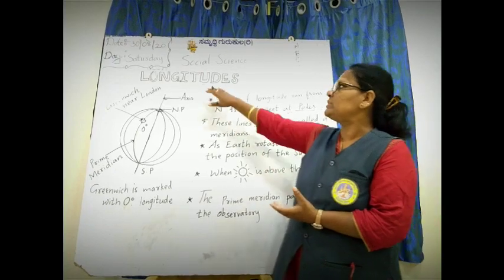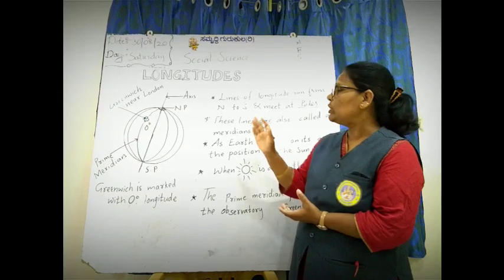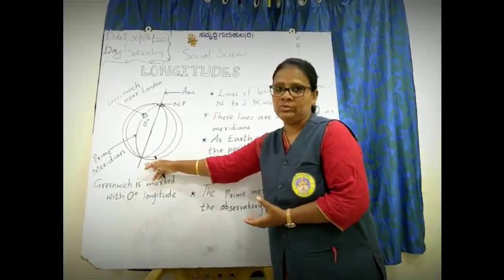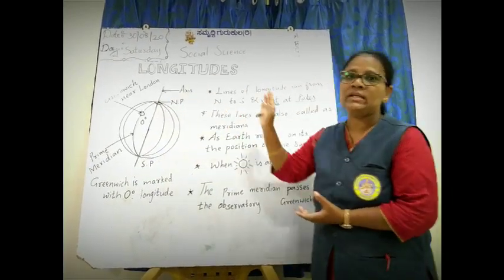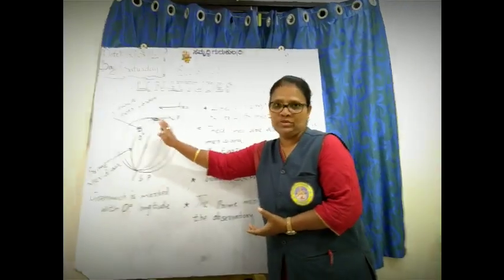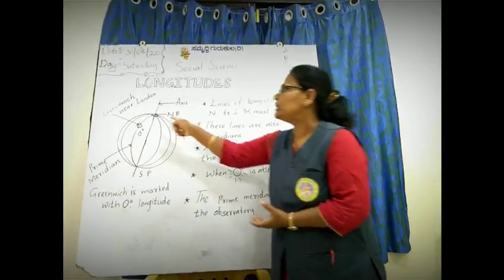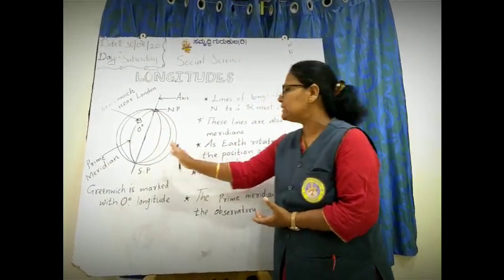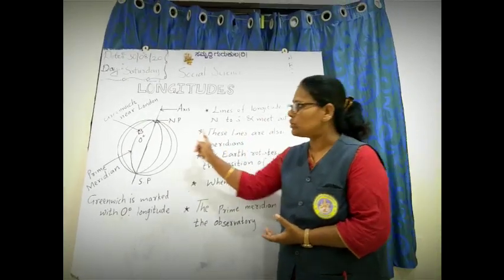Now let's start with the longitudes. Longitudes are the lines that run from north to south and meet at the poles. These lines are also called meridians, as the Earth rotates on its axis.